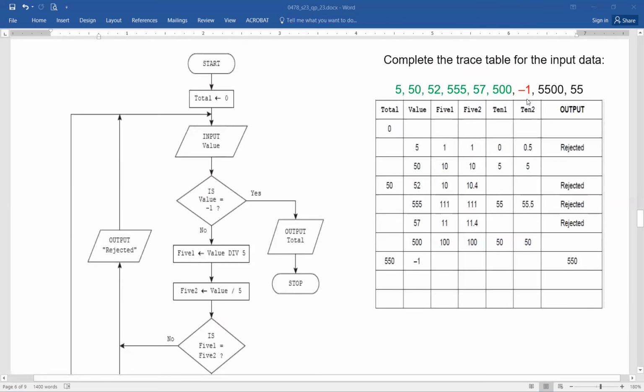And then you are taking the last input, -1. Why am I saying -1 last? Exactly, because these are just given extra to identify whether you are cautious about your working or not. So here you can see once you have reached -1, -1 will terminate your input, further input taking, because the moment -1 is encountered, it will see is value equals -1, yes. So output total, and you can see simply in the output column, now you will have 550.